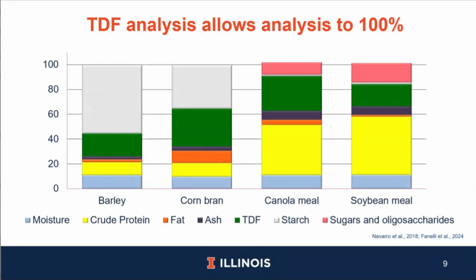Here, I bring a summary of the nutritional composition of several feed ingredients. As we see here for barley and corn bran, we were able to characterize all the nutrient composition pretty much to 100%, which is not possible using other fiber analyses such as detergent fiber or crude fiber methods. However, for canola meal and soybean meal, an additional analysis is required to obtain the concentration of sugars and oligosaccharides, compounds that were not analyzed as TDF. But still, the TDF analyzed in canola meal and soybean meal allows us to characterize 100% of the composition, which would not be possible if neutral detergent fiber or crude fiber values were used.